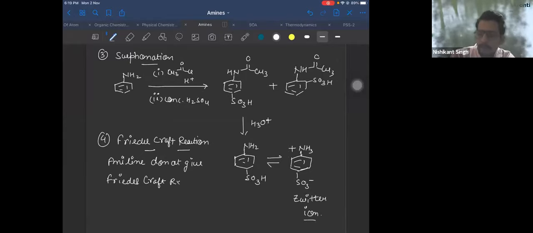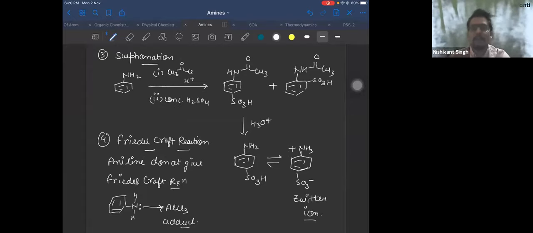Why? Right? Obviously, one reason is obvious. The catalyst you use in Friedel-Crafts reaction is your AlCl3. So AlCl3 is a Lewis acid. So it will donate lone pair to AlCl3 and form an adduct. So due to this adduct formation, it cannot give Friedel-Crafts reaction, right? So this is the major reason.